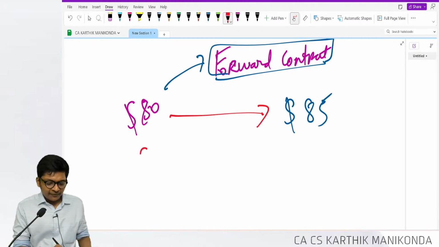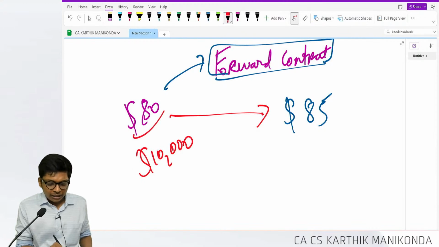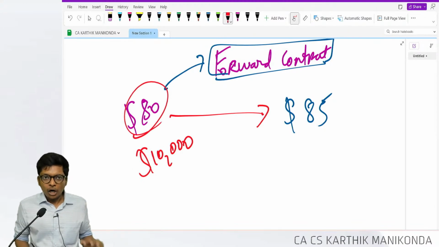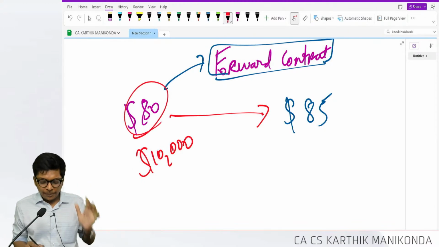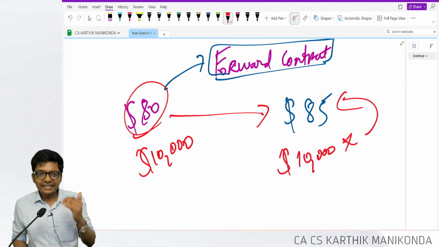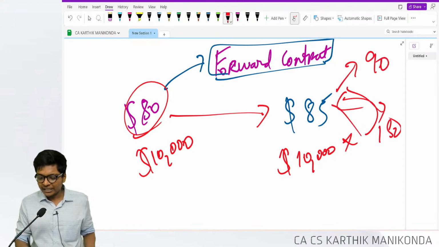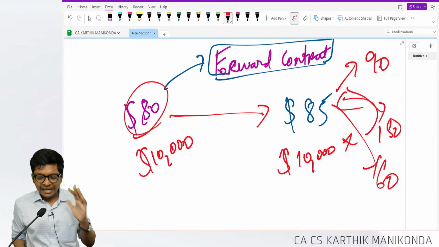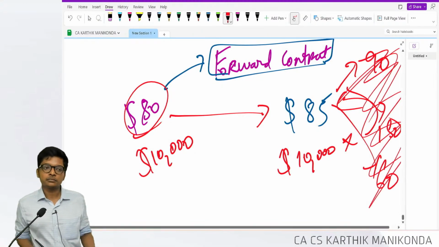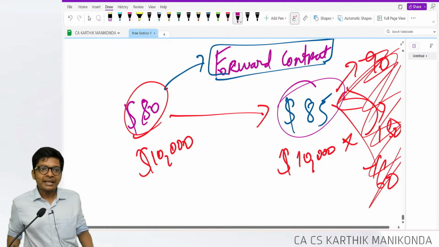That means today if I have to pay $10,000 as a liability, I incurred the liability when the dollar rate is 80. After 3 months, I will pay 10,000 into 85. Actual rate can be 90, 150, 60. I don't care. Ignore that. I will pay only 85.